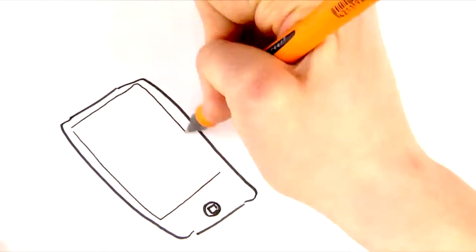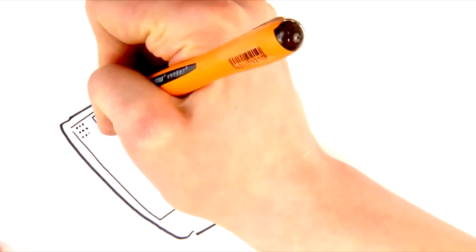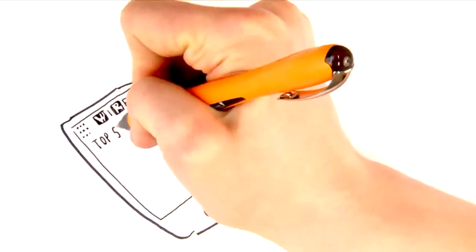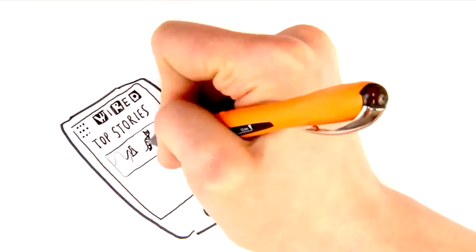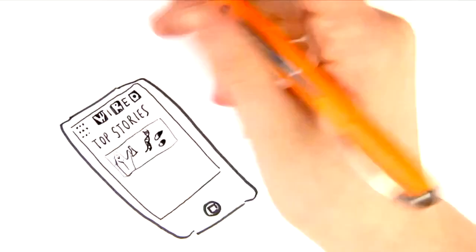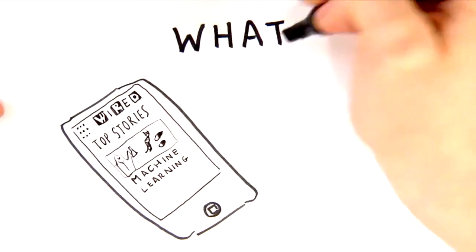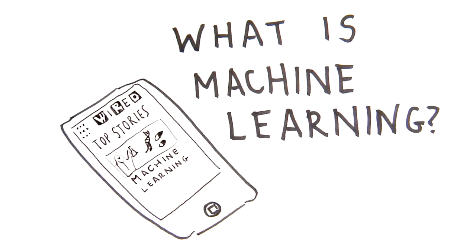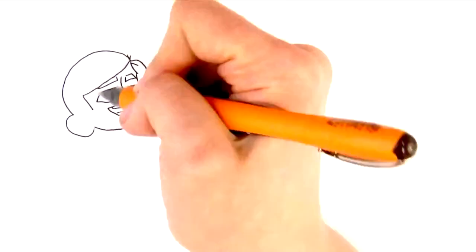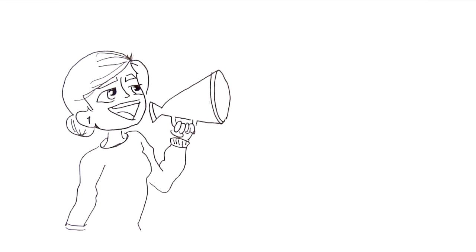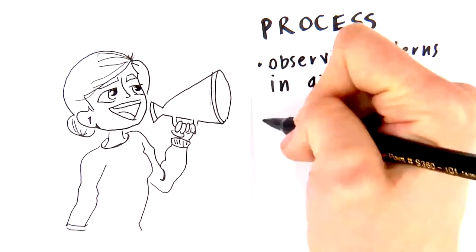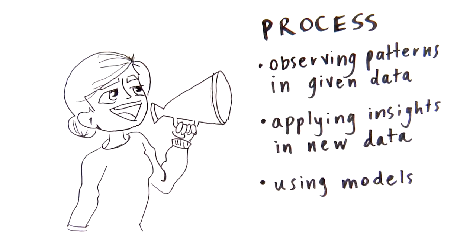Machine learning is in the news a lot these days. Researchers are applying it to identify promising directions for drug development research, and companies are using it to derive market insights on consumers. But what is machine learning and how does it work? In the broadest terms, machine learning is a process in which algorithms can learn to interpret data by observing patterns in existing data and apply these insights to data it has never seen before.